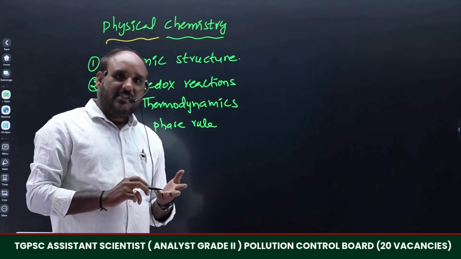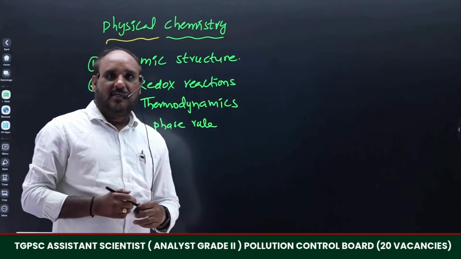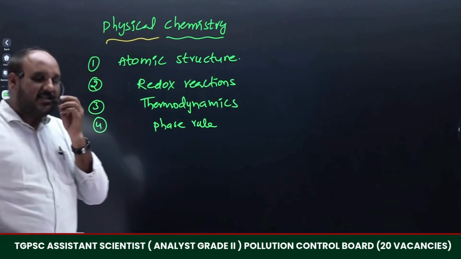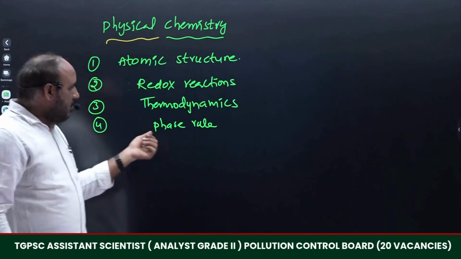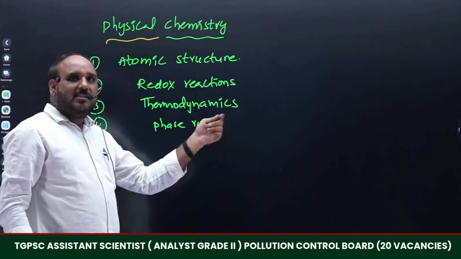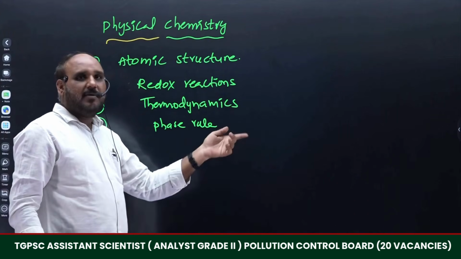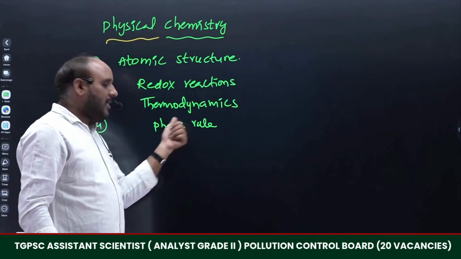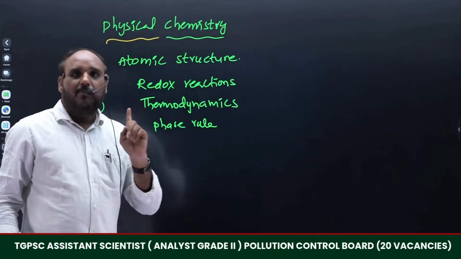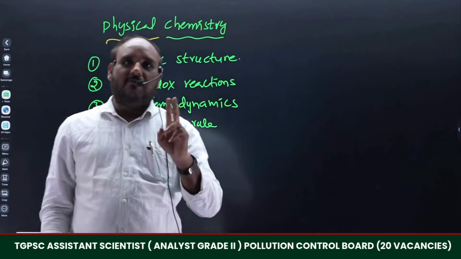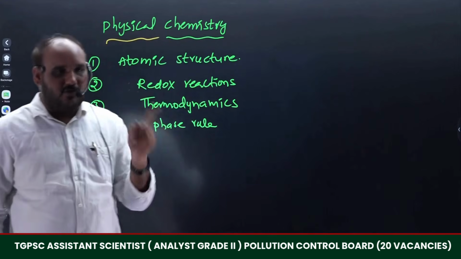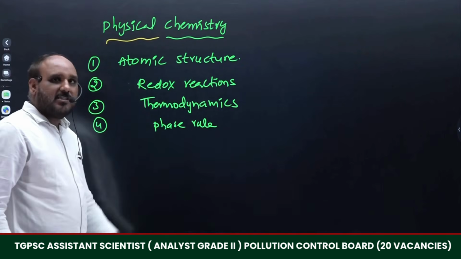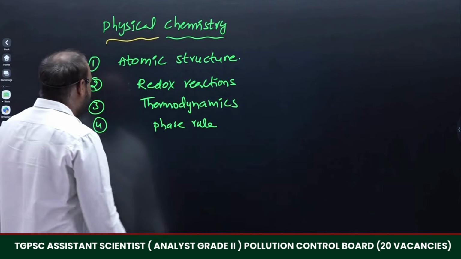In addition to this, two other states also exist: one is the plasma state and the other is the Bose-Einstein state. How matter exists in various phases will be represented with diagrams, and that will be explained in phase rule. Here the one component system will be mentioned, that is particularly the water system. Water can exist as solid, liquid as well as gas. Two component systems will also be discussed in phase rule.